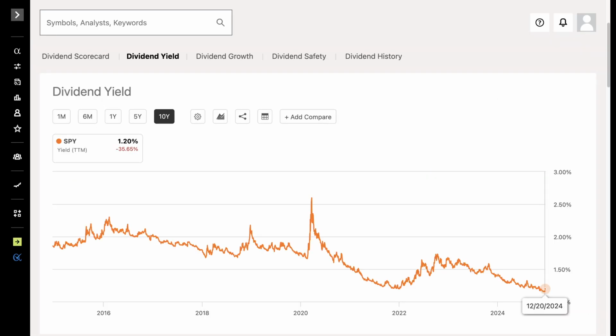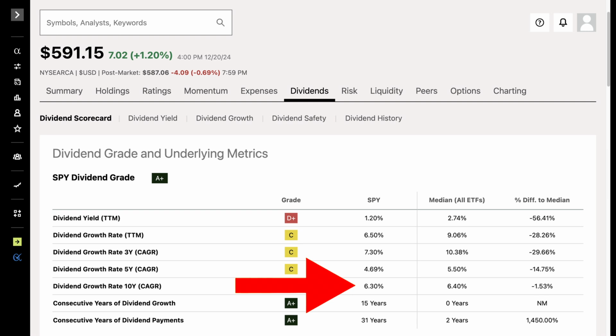In considering the current yield of the S&P 500 at 1.2% and a 10-year dividend compound annual growth rate of just 6.3%, this shouldn't be considered an income investment.